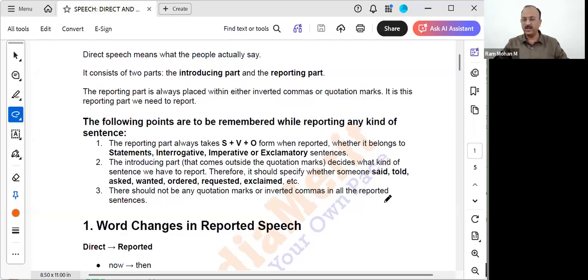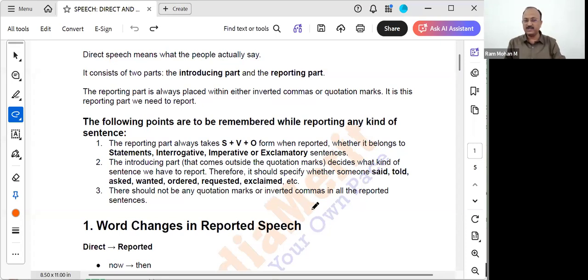In conversations, normally we don't use much of the reported speech. Whether it belongs to statements, interrogative, imperative, or exclamatory sentences, it always takes subject plus verb plus object form whenever we report it.